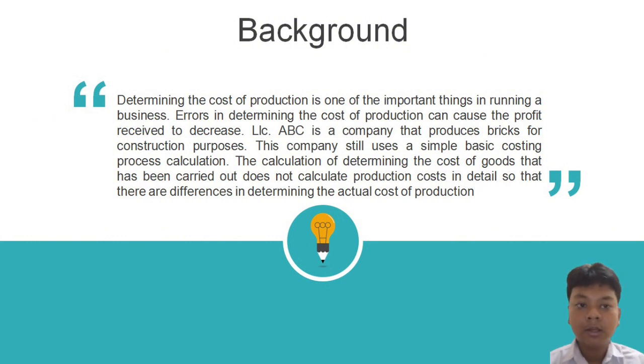Determining the cost of production is one of the important things in running a business. Error in determining the cost of production can cause the profit ratio to decrease. LLC ABC is a company that produces brick for construction purposes. This company still uses a simple basic costing process calculation. The calculation of determining the cost of goods that has been carried out does not calculate production cost in detail, so that there are differences in determining the actual cost of production.